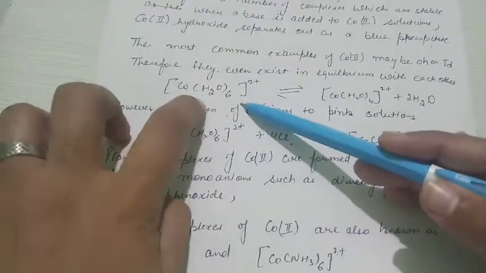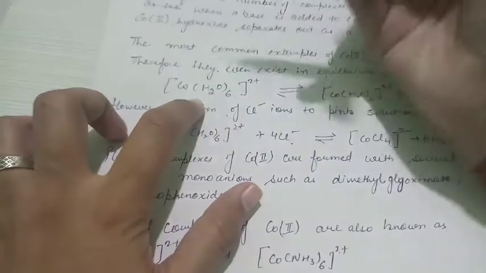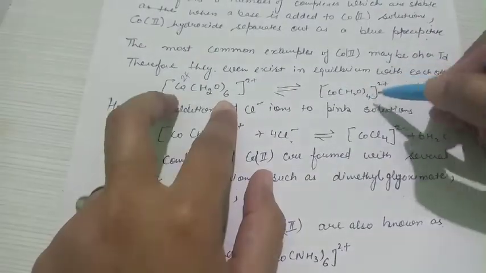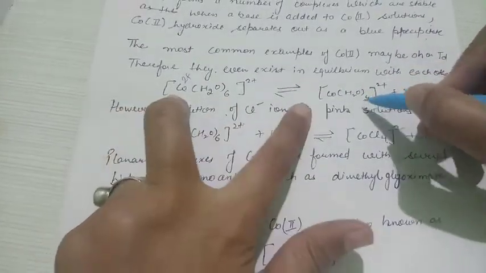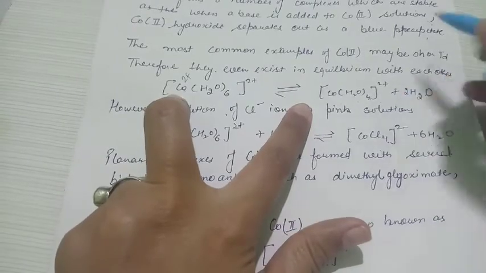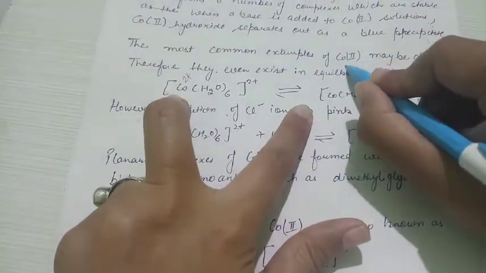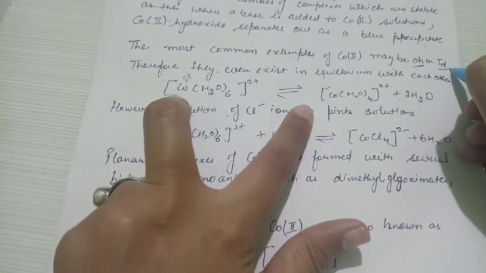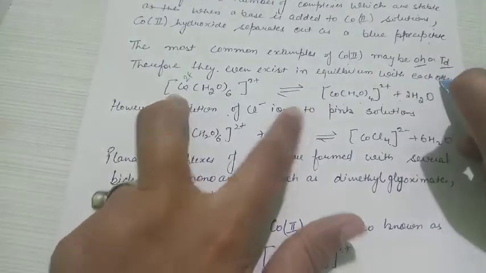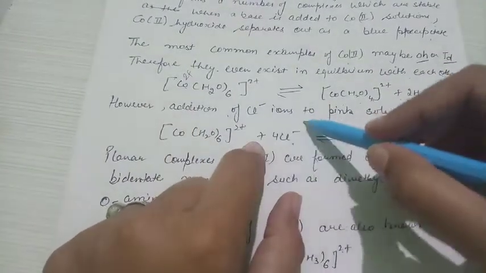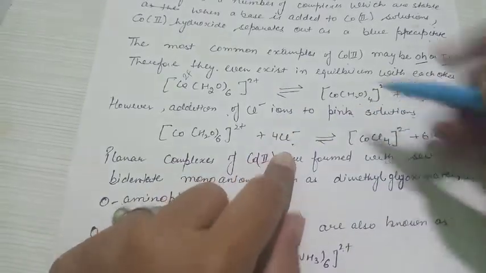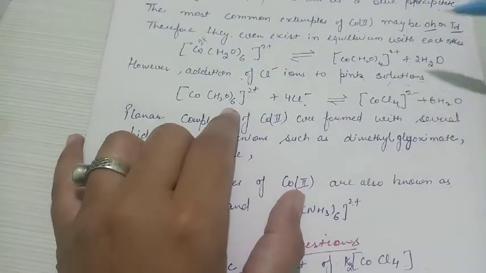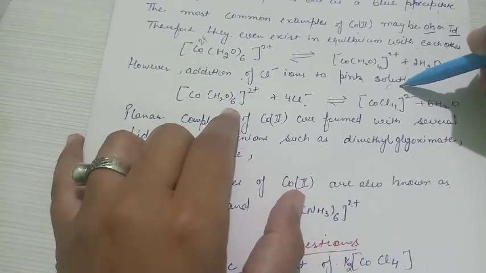Here we are able to find out that in the cobalt 2 positive oxidation state, the octahedral complex is in equilibrium with the tetrahedral aqueous state. The most common example of cobalt 2 is that maybe it exists in octahedral form, maybe it exists in tetrahedral form. These two forms are in equilibrium with each other. Addition of chloride ions to the pink solution changes the color, maybe to yellow.